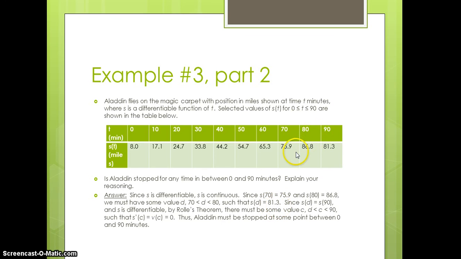Well, if we know the function has to be equal to 81.3 somewhere between 70 and 80, and the position is equal to 81.3 at 90, since those two outputs are the same, we know the function has to turn around at some point in between. And if the function is turning around and is differentiable, then we know that the derivative is equal to 0 at some point. So, if the derivative of position is equal to 0, we know velocity is equal to 0.